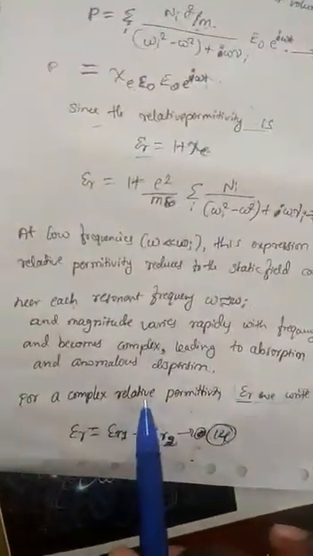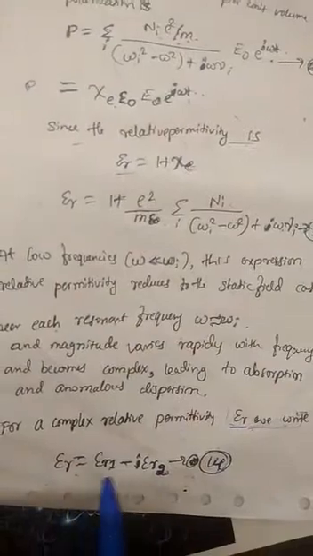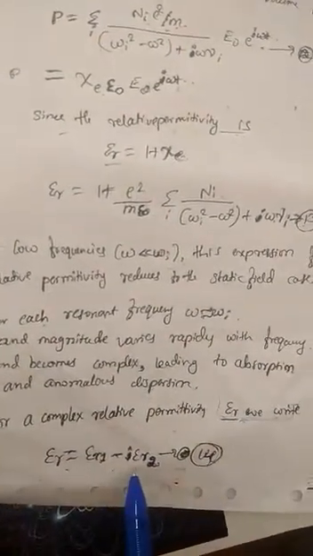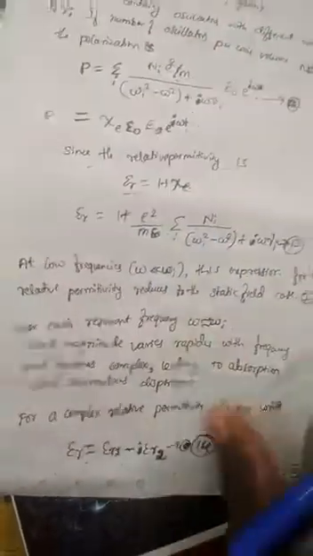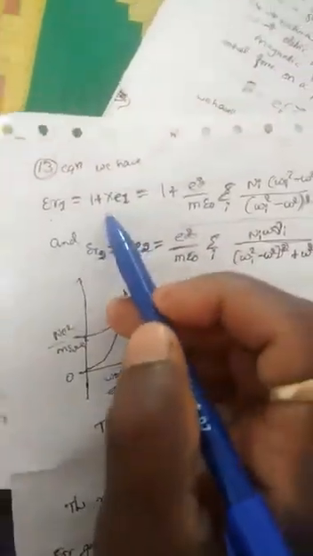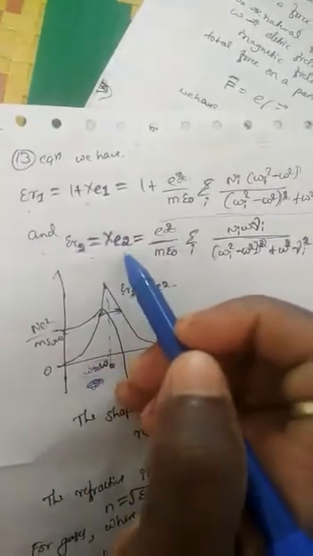For the complex relative permittivity, we can write epsilon r is equal to epsilon r1 minus i epsilon r2. By the above equation, epsilon r1 is equal to 1 plus chi e1 and epsilon r2 is equal to chi e2.